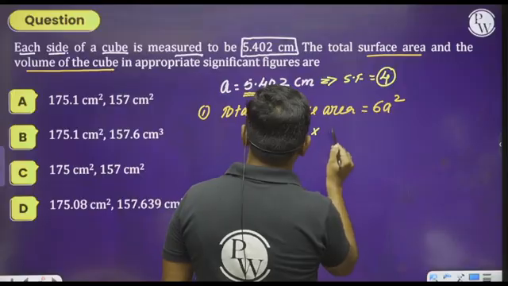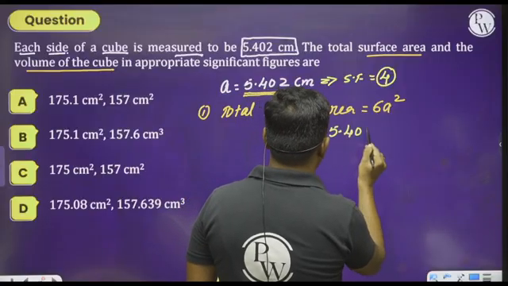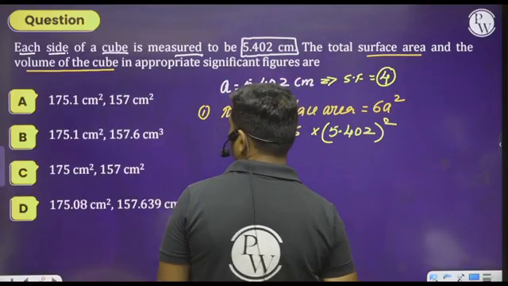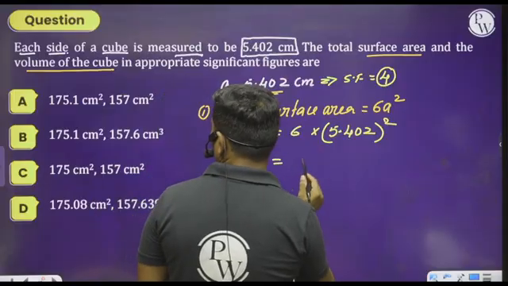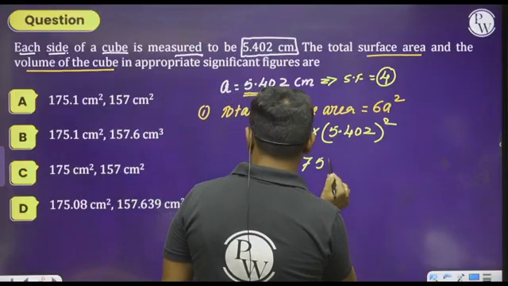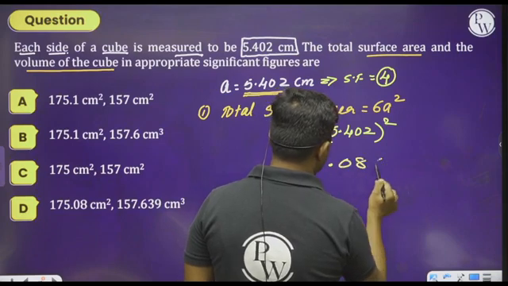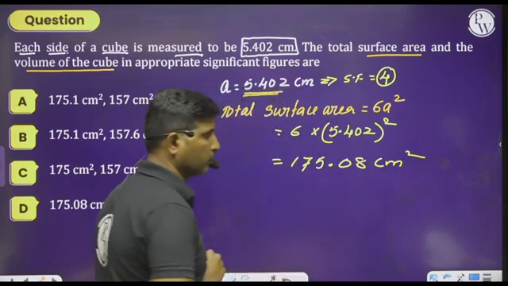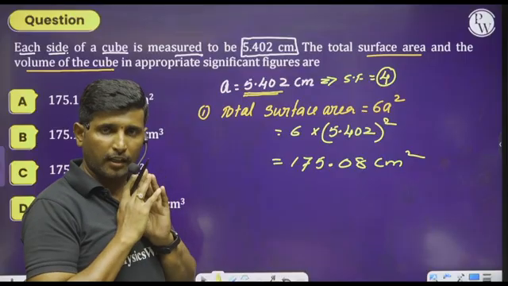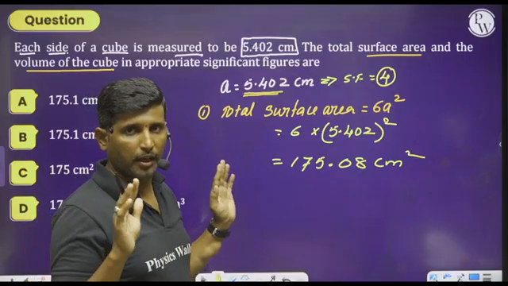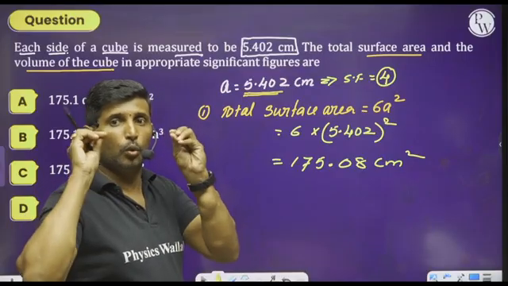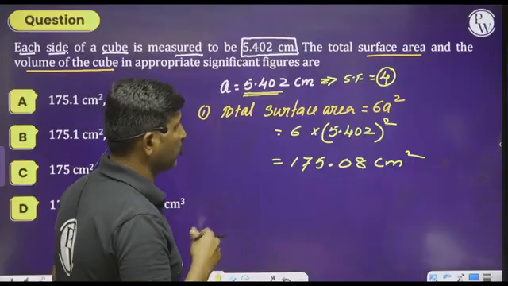See here, 6 into 5.402 whole square, definitely you will get the answer as 175.08 something. I am not calculating the value exactly because I am keeping the rule in my mind.